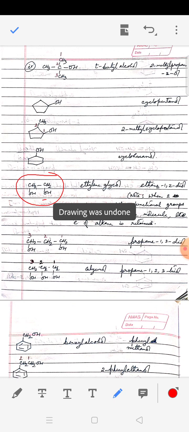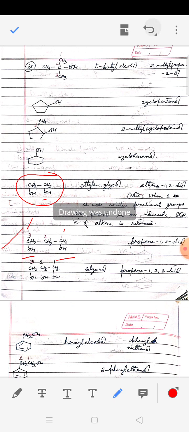Alright, so we try out another example of the same kind where we have CH2OH, CH2, CH2OH. So you can see here 2 OH, it is also a diol, but they are not vicinal diol. The OH is attached to carbon 1 and carbon 3. Rule is same. Retain the E of the alkane, propane, then 1,3 diol.